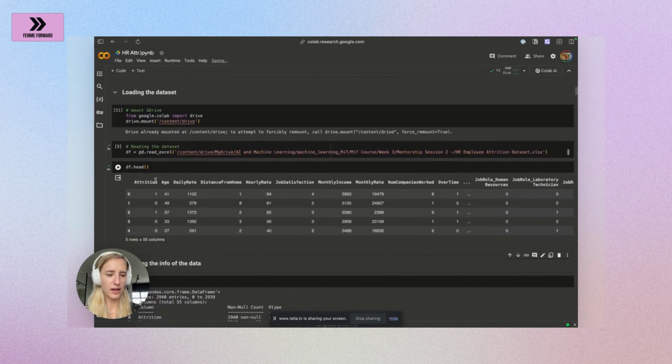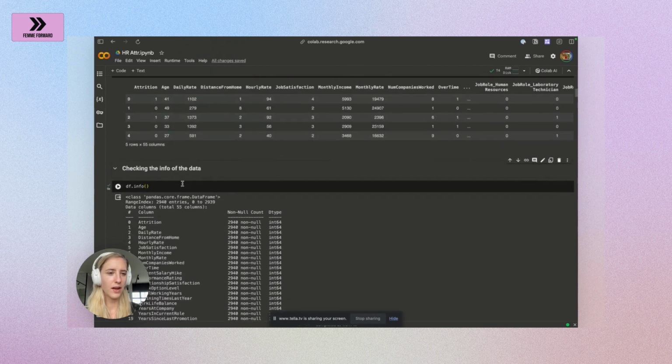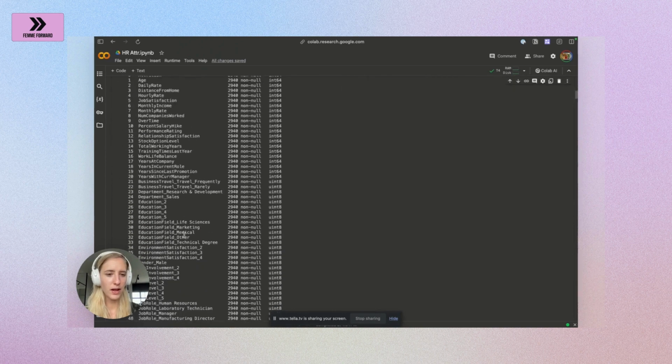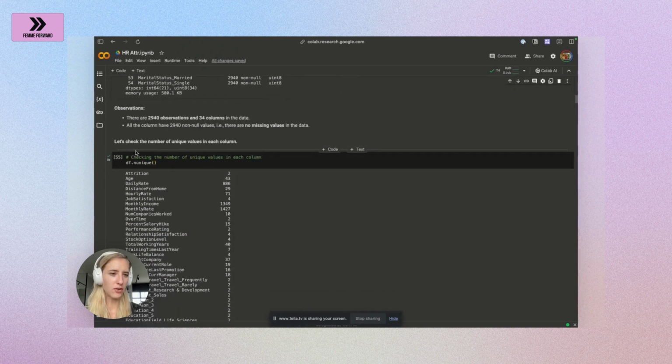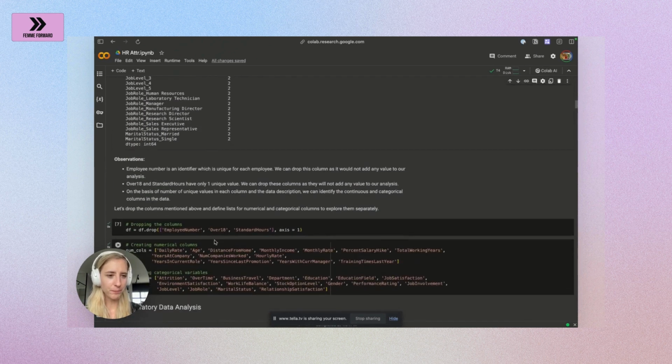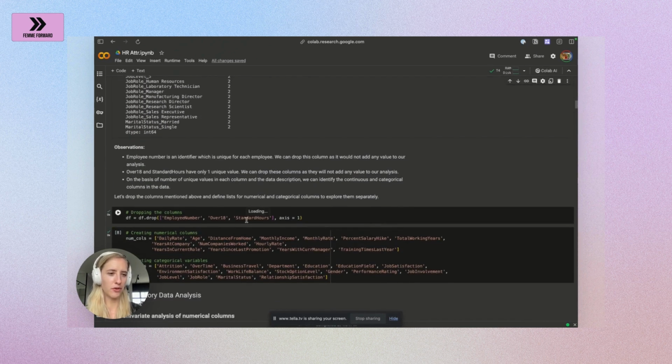I can see I have information on the attrition, yes or no, age, daily rate, etc. We can check the info on the data using df.info, but more interesting is to check for the unique values. You can already see attrition here has only two values, 1 or 0: has quit the company or has not quit the company.